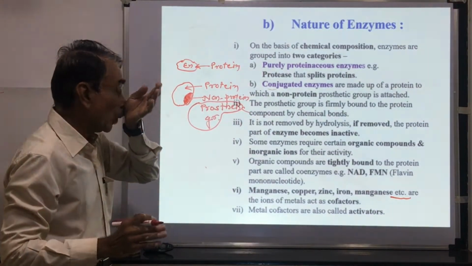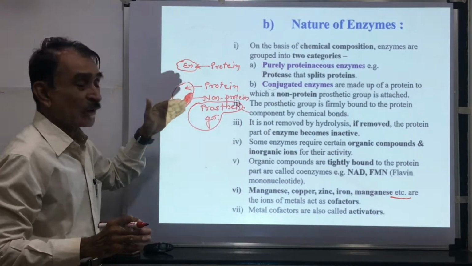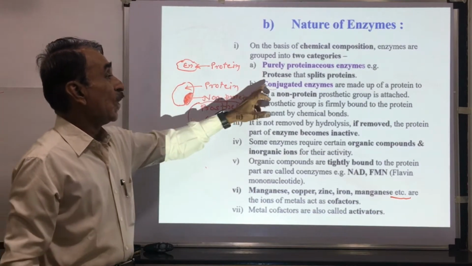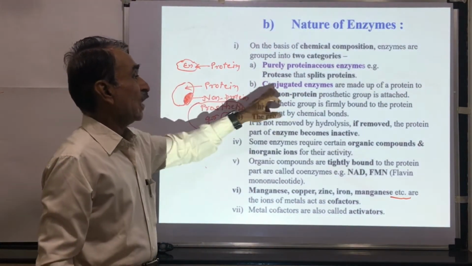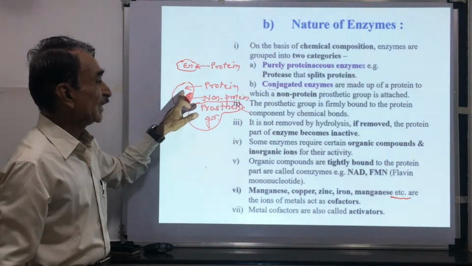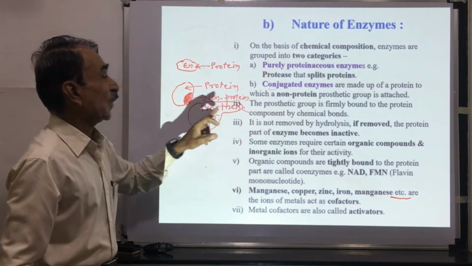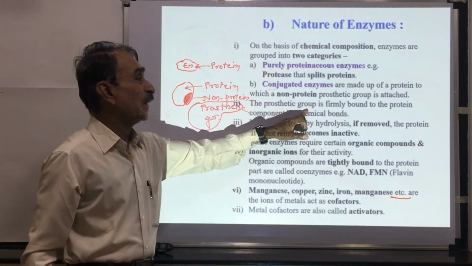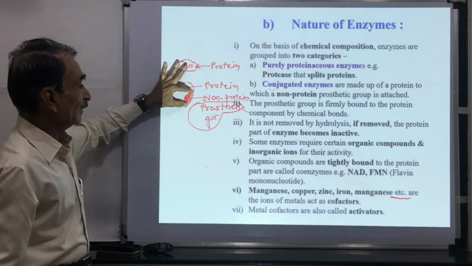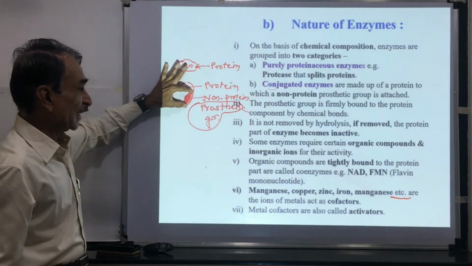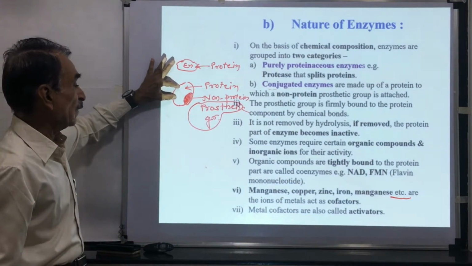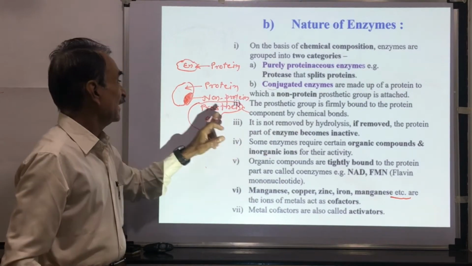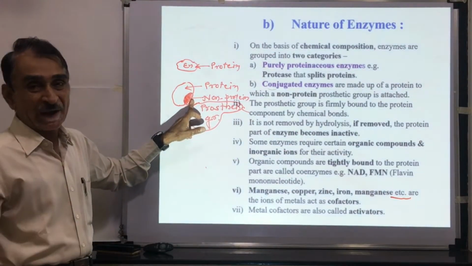Here both the protein part and the non-protein part are essential for the catalytic activity of this enzyme. These are called conjugated enzymes. The prosthetic group is firmly bound to the protein compound by chemical bonds. It is not removed by hydrolysis.